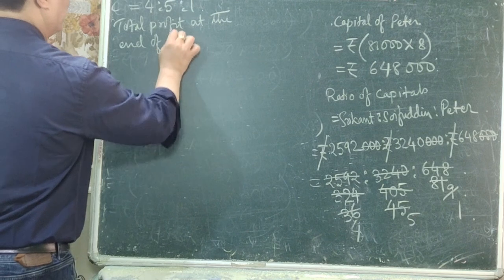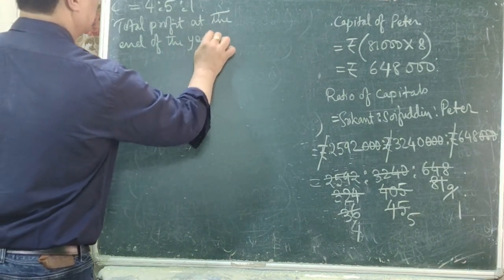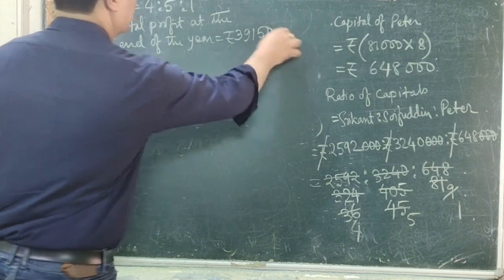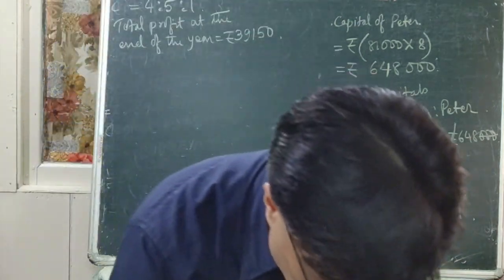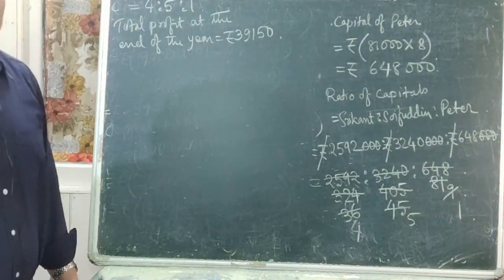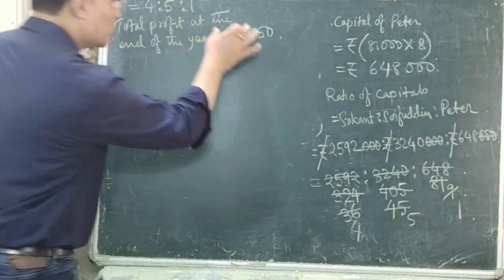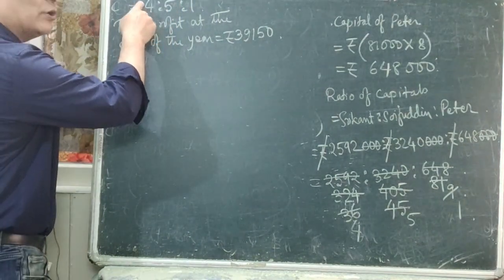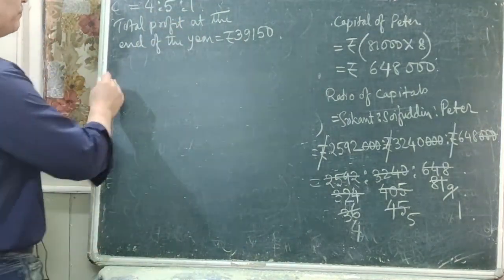Total profit at the end of the year is equal to rupees 39,150. Is that clear? Now, this rupees 39,150 is divided in the ratio 4:5:1.